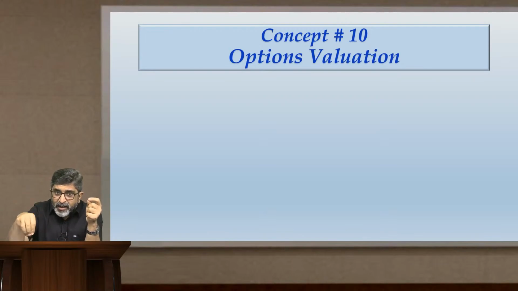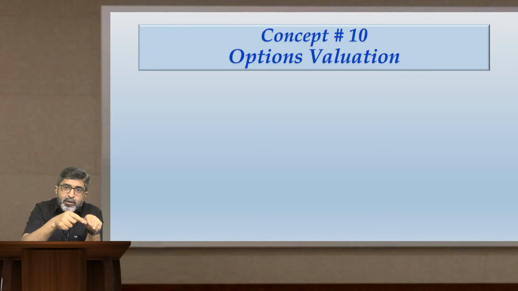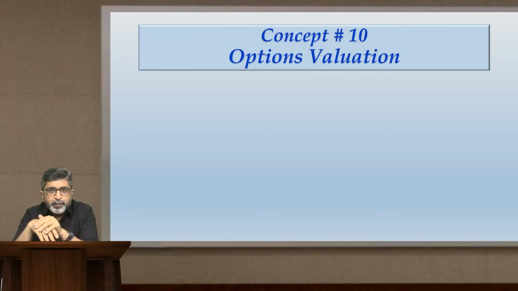At 300 as the strike price, what will be the value of the call option? You determine that first. Then use put call parity theory on the value of the call option, and through that you derive the value of the put option with the same strike price of 300. That will be the process of determining the value of the put option.